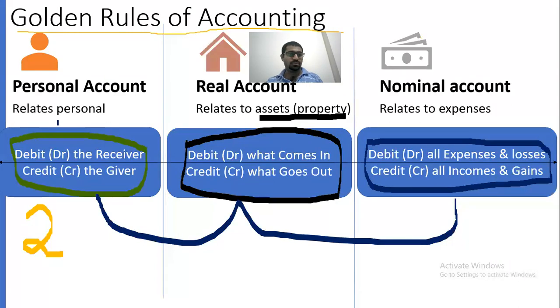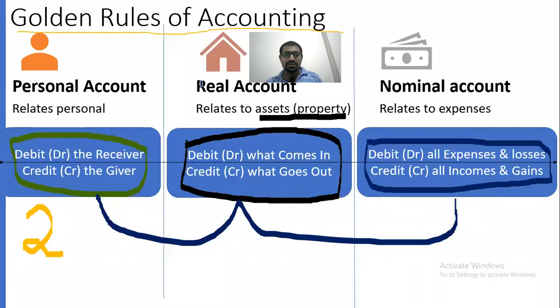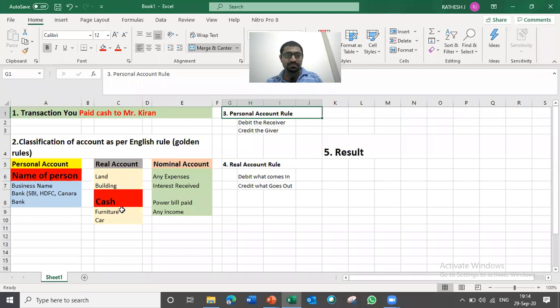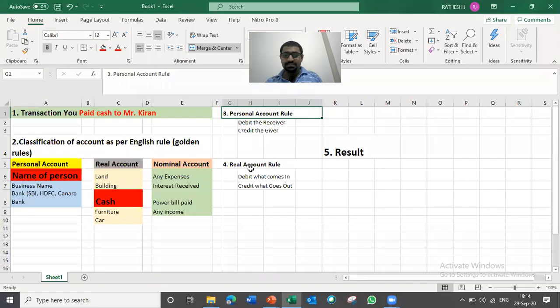What is the personal account rule? Debit the receiver, credit the giver. That is the rule of personal account. Write this personal account rule: debit the receiver, credit the giver. Then the real account rule. Write the real account rule, because cash will come under real account. What is the rule of real account? Debit what comes in, credit what goes out. So write this rule.